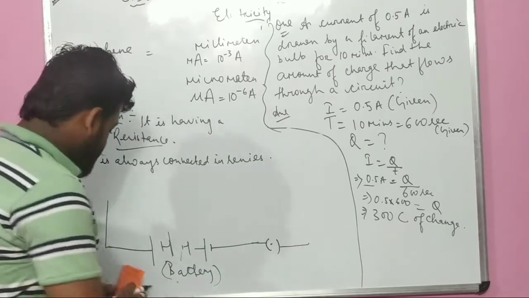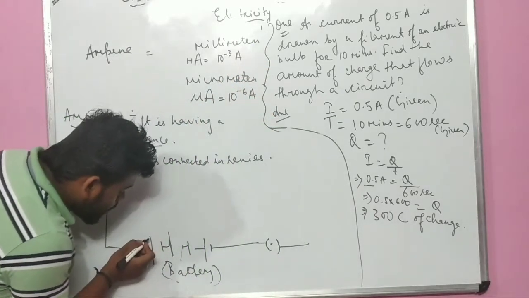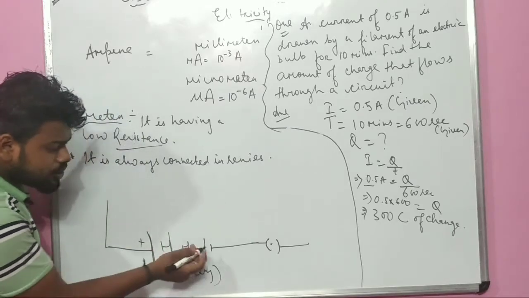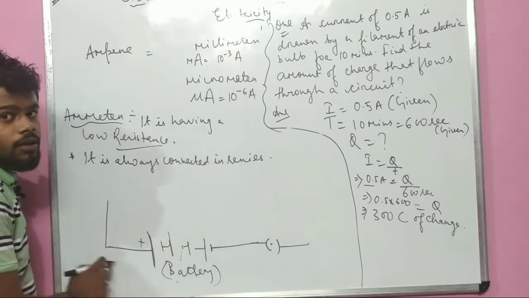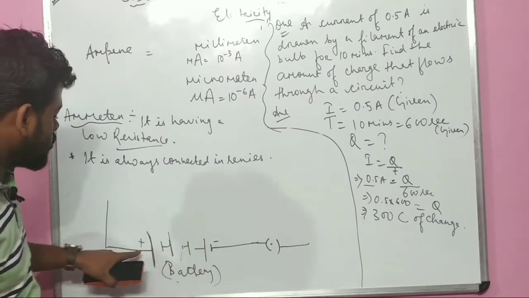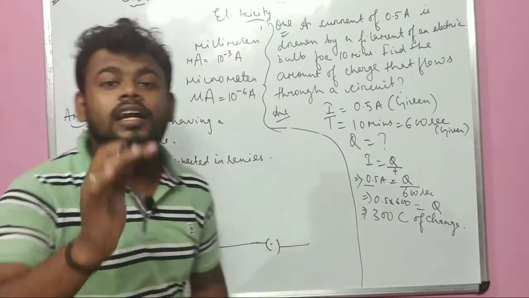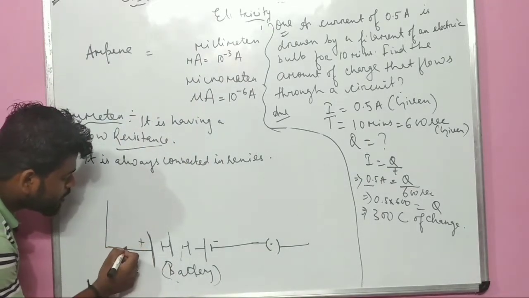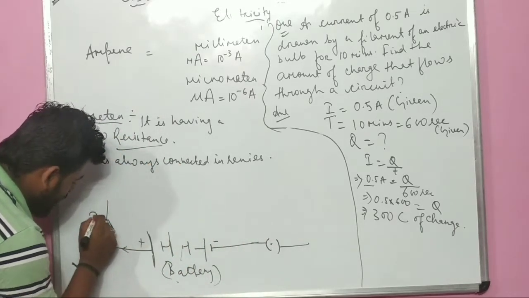So remember one thing, in a battery or a cell, whatever it is, जो सबसे लंबा लाइन होता है, it is having the longest line, वो वाला प्लस होता है. सबसे छोटा लाइन which is connected at the end of the wire, it is all about a conductor wire, होता है माइनस. आई बात समझ में. And remember one thing, the current always flows from the positive terminal to the negative terminal. It always flows from the positive terminal in this way, positive terminal to the negative terminal, that is I.